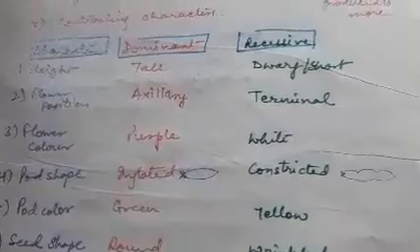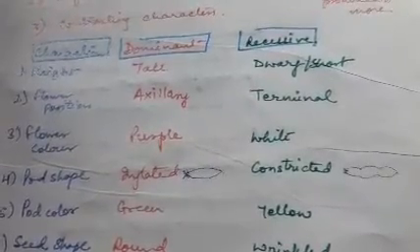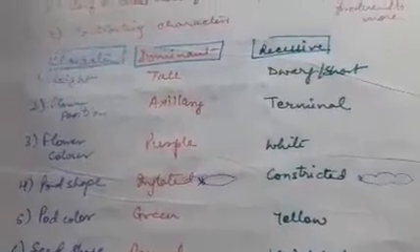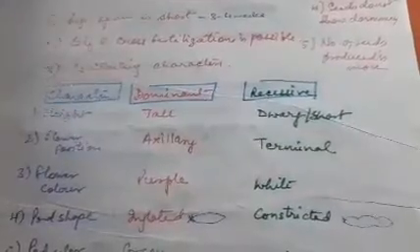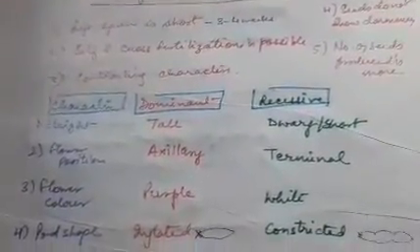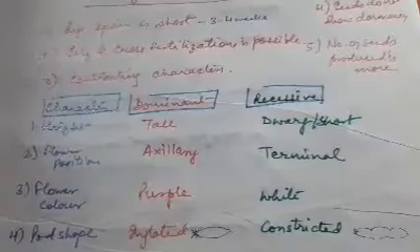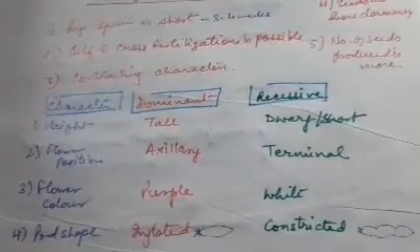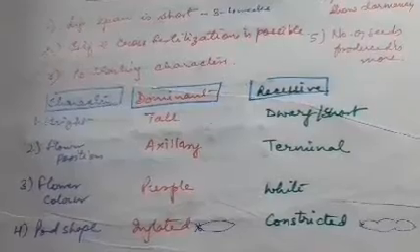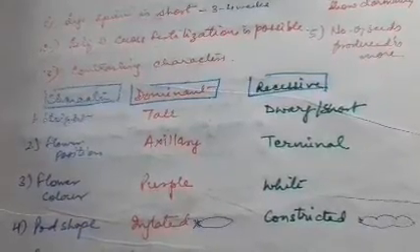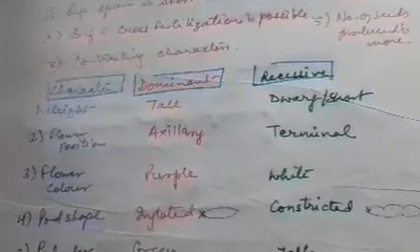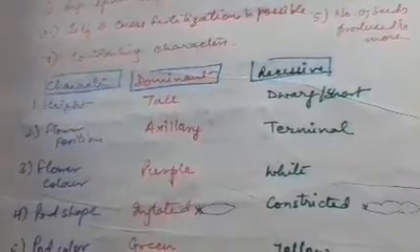So you have to keep certain things in your mind, although most of the time it is mentioned in the question. See children, questions will come to solve where it is mentioned that there is a cross which is made between a tall plant and a dwarf plant. So we need to understand that tall is dominant and dwarf is recessive. And further, when we discuss the laws and the crosses, I will explain again. So these are the 7 characters which Mendel chose, and these characters show total contrast. So there is no confusion, no ambiguity and no vagueness. So these were the reasons why Mendel selected pea plant.